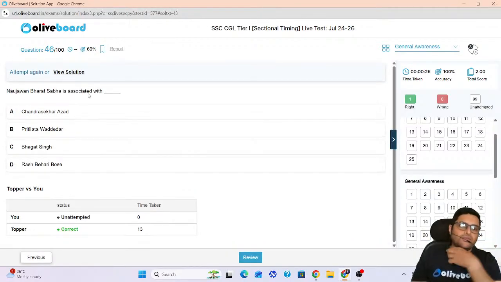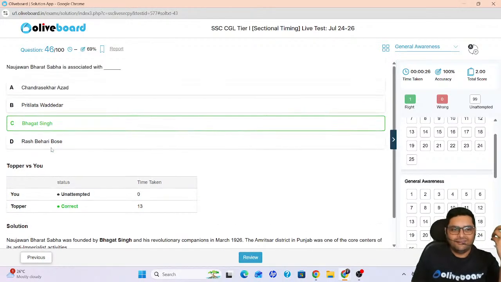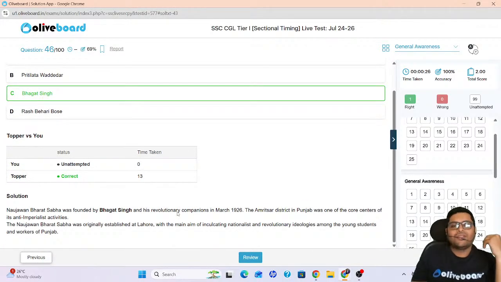Naujawan Bharat Sabha is associated with... Again, I would like to say an easy question from modern history. Naujawan Bharat Sabha. Who was Naujawan among these? Obviously, everyone was Naujawan, but the most famous Naujawan? Bhagat Singh. Correct? So it was Bhagat Singh and his revolutionary companions. They made it in 1926 in Amritsar district of Punjab.